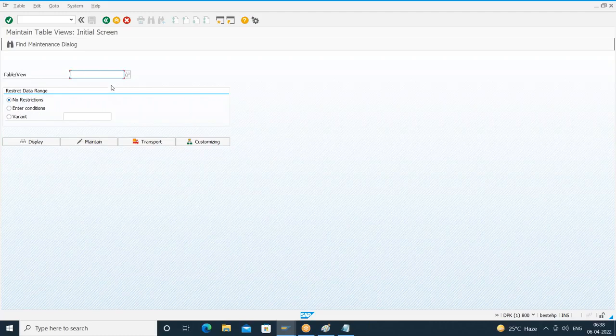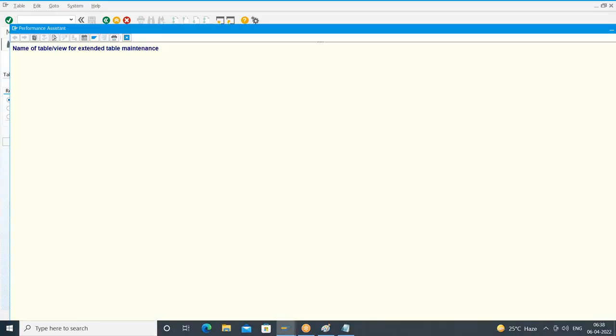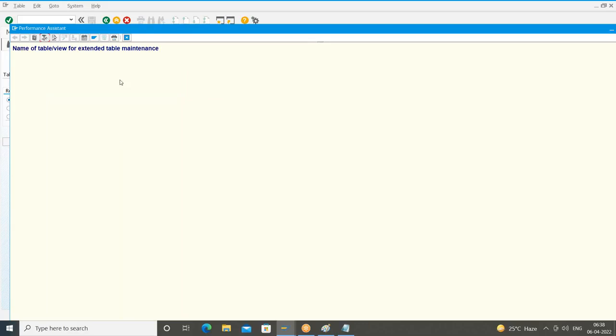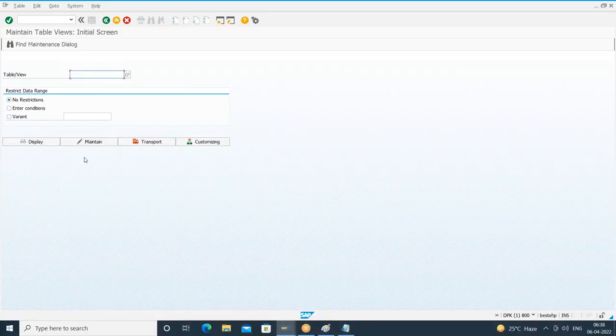So we collected the name of this IO field by pressing F1 on this input field. Okay, we collected the technical information. The name of the screen field is VIEW_NAME, and the function code of this maintain button is what? Something UPD. Then we created a T code using SE93 and we have created the T code by providing the default values.